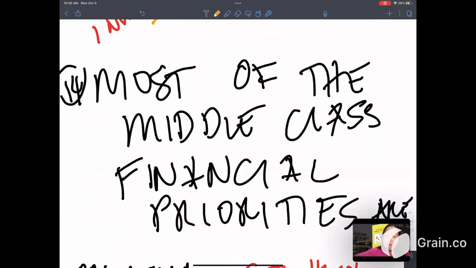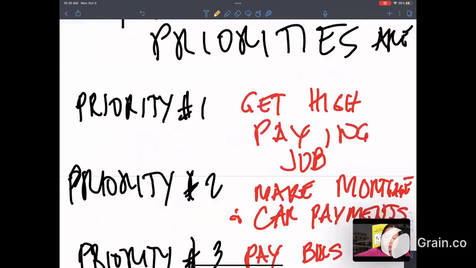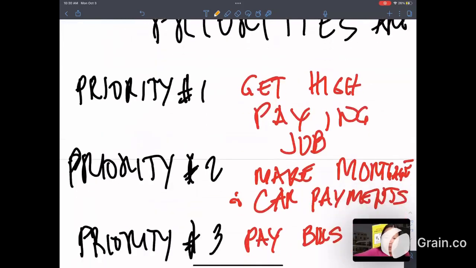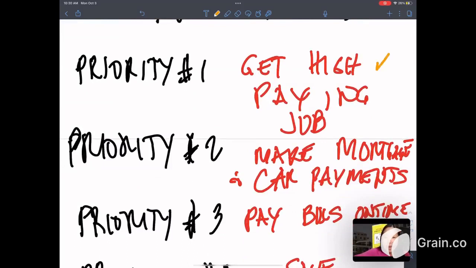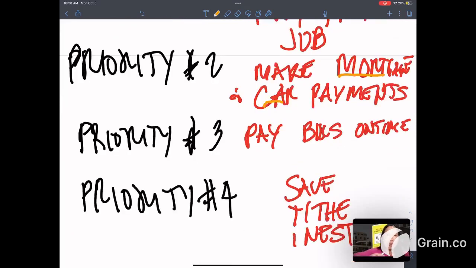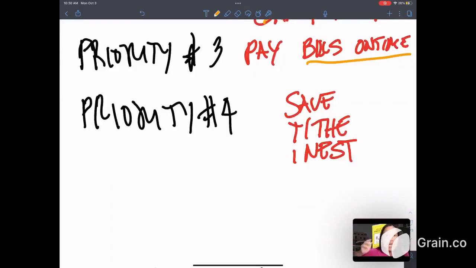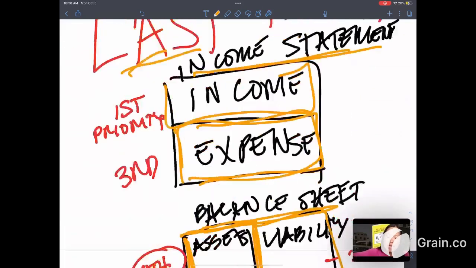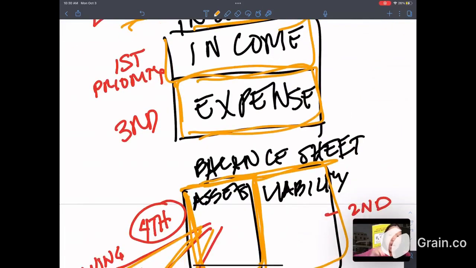Lesson 14, most of the middle class financial priorities are: priority number 1, get a secure, high-paying job. Priority number 2, make your mortgage and car payments. Priority number 3, pay your bills on time. Priority number 4, which is the last one, save, tithe, and invest. So if we look at this income statement and this balance sheet, the income is the first priority.